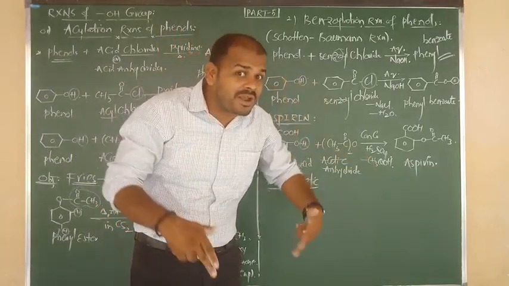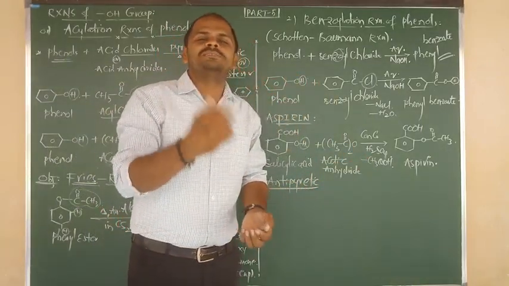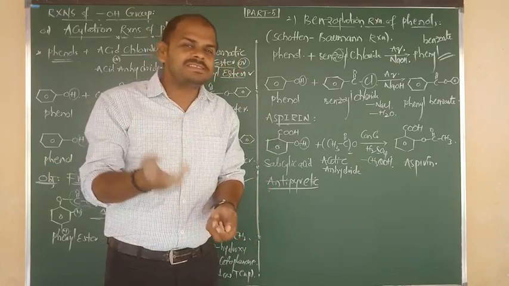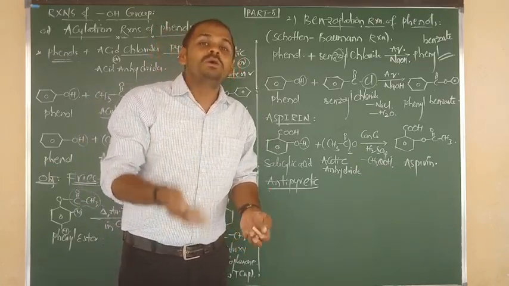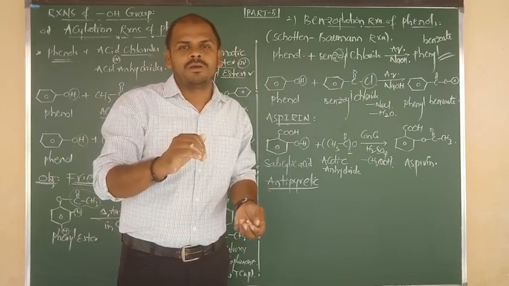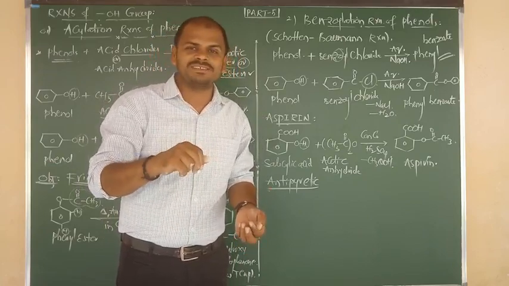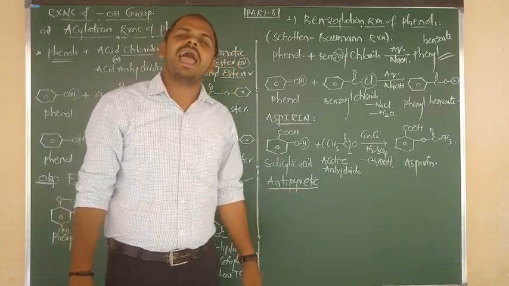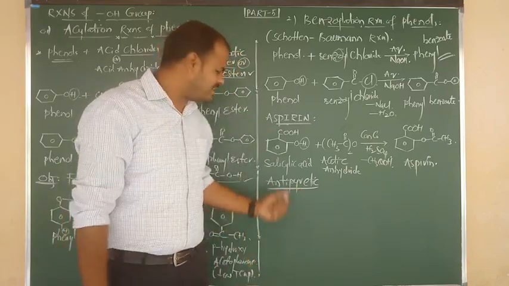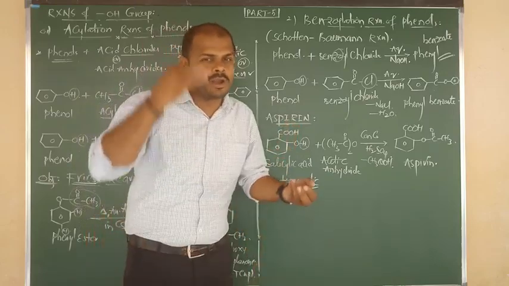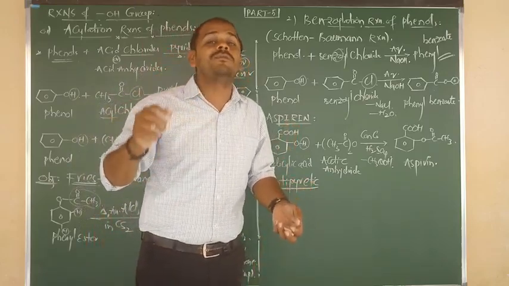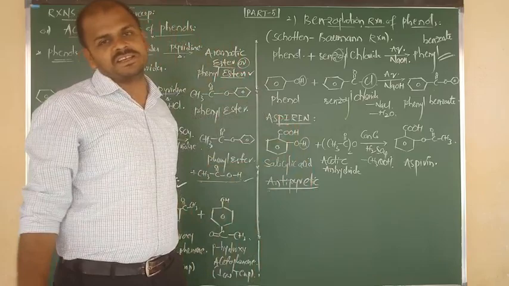An example is paracetamol. Why do you take a paracetamol tablet? To control fever. So to control the body temperature, working opposite to temperature, such medicines are known as antipyretic. So paracetamol is also an antipyretic and aspirin is also an antipyretic. To reduce the body temperature during fever condition, we use such medicines.